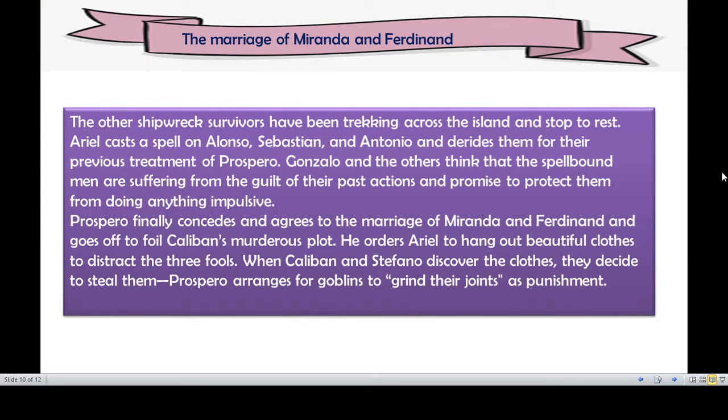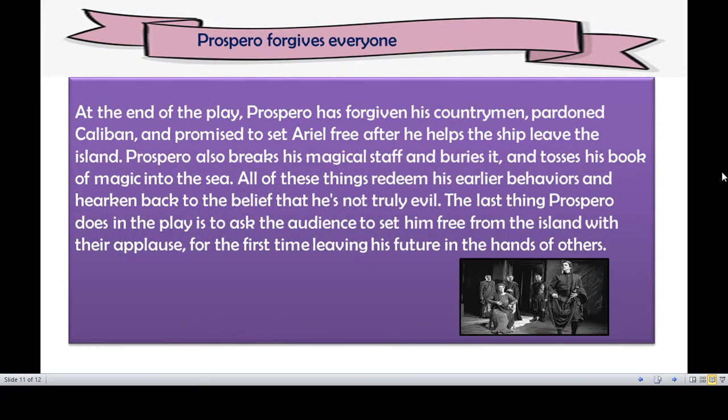The arrangements for the marriage are all being made, but there is an important event. Finally, everyone begs Prospero to forgive them all, because they know they have done wrong against Prospero. Now Prospero can do anything to those people.